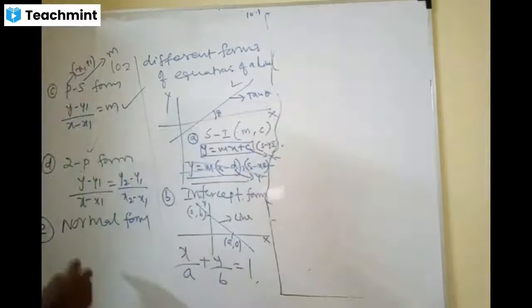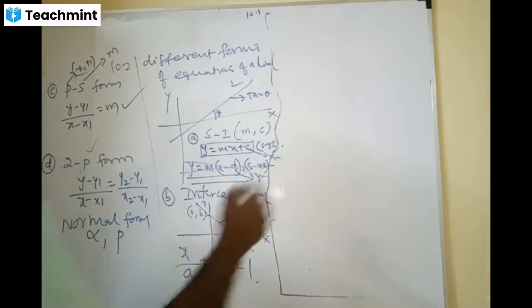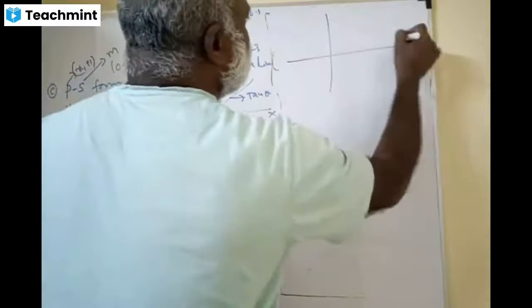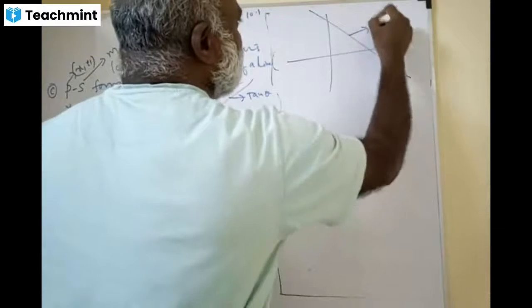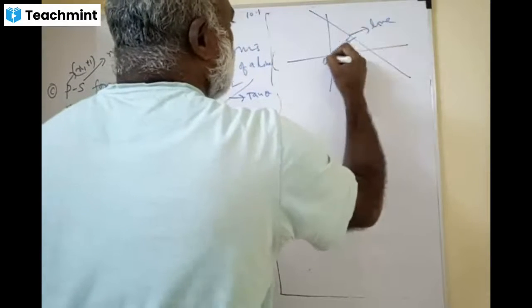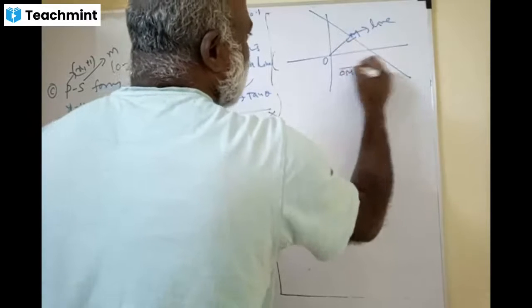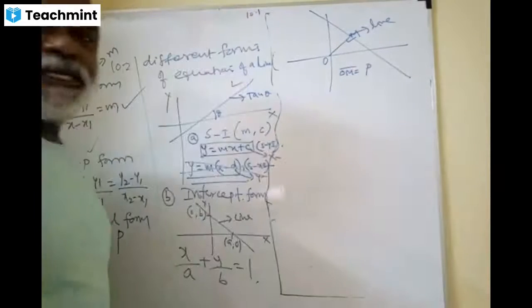What is the normal form, please? Alpha is given and what you said, P, the length of the normal from the origin. This is a line, and the length of the normal is called OM. This OM is called P. P is always positive.